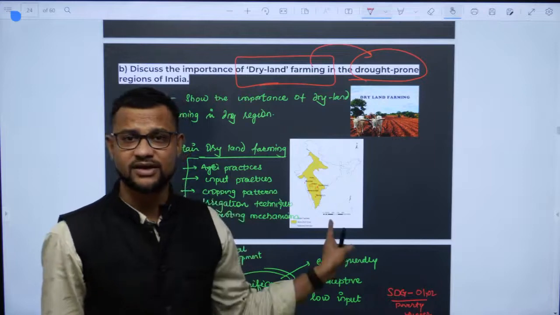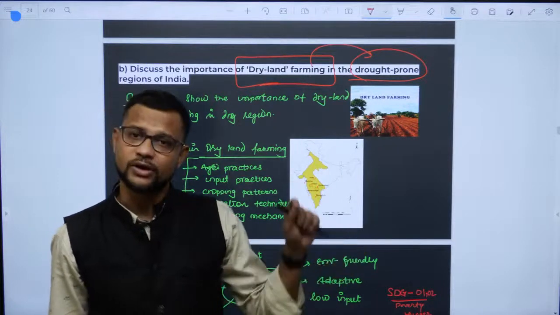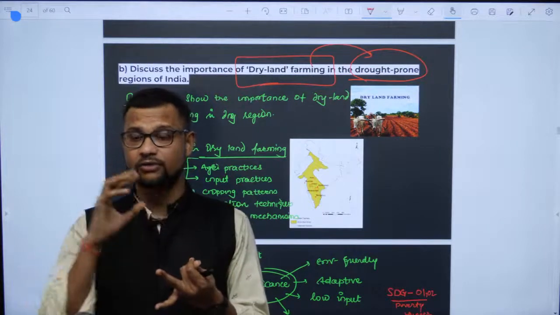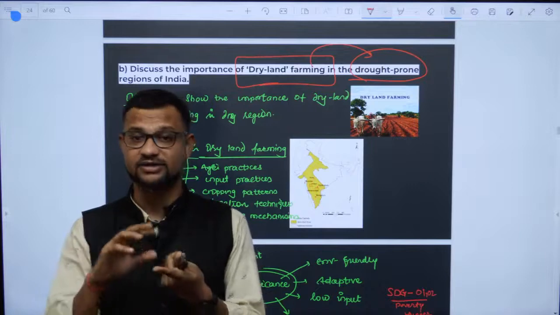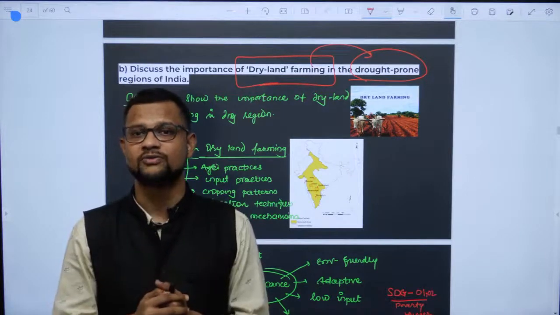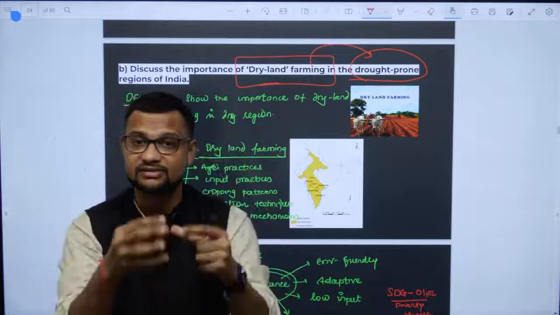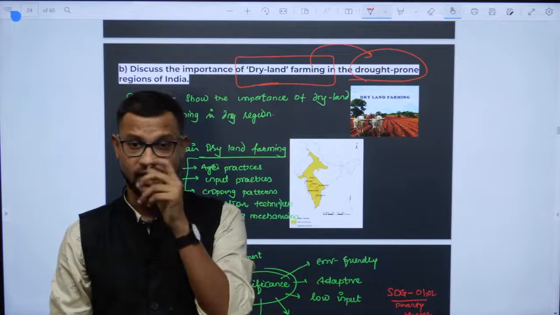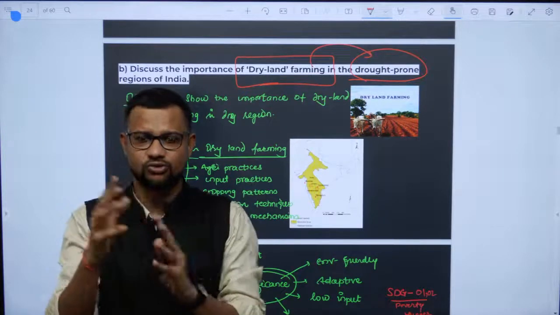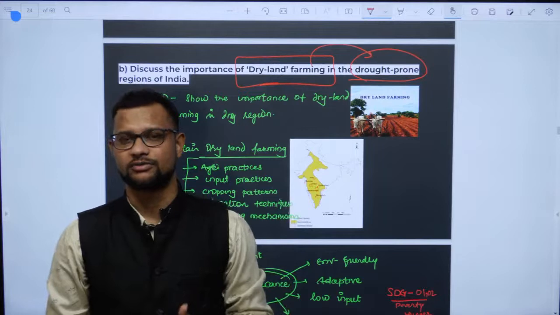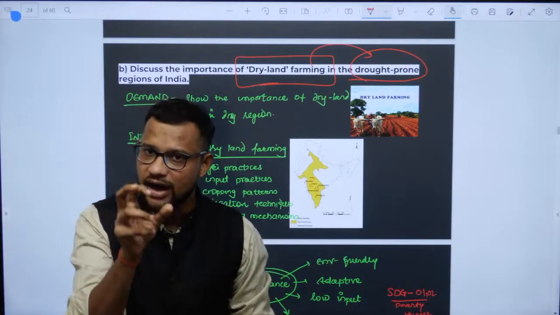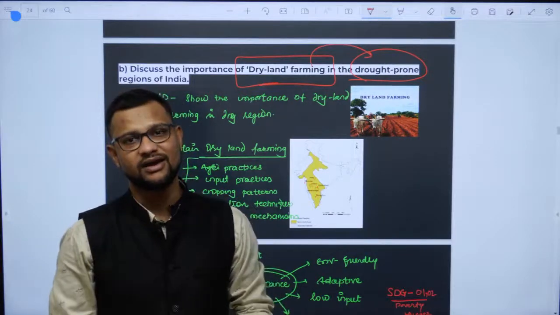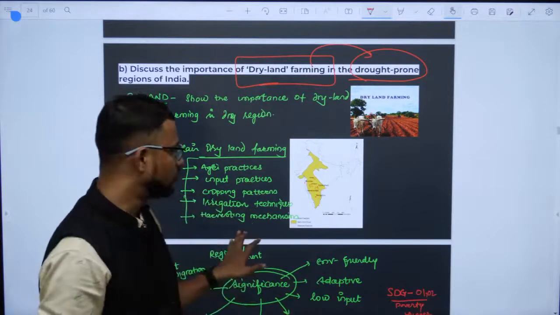Where you will find this dry region, this is what the map shows, right? So here there are some specific practices like zero tillage, covering of crops, or the density of the cropping pattern, the specific type of crops over there. You will find the use of water or irrigation techniques are very special, developed by the International Rice Research Institute, so there are many institutes. ICAR also has developed many techniques. These are the dry land farming techniques, and how they help drought prone area development. Have a look, right?